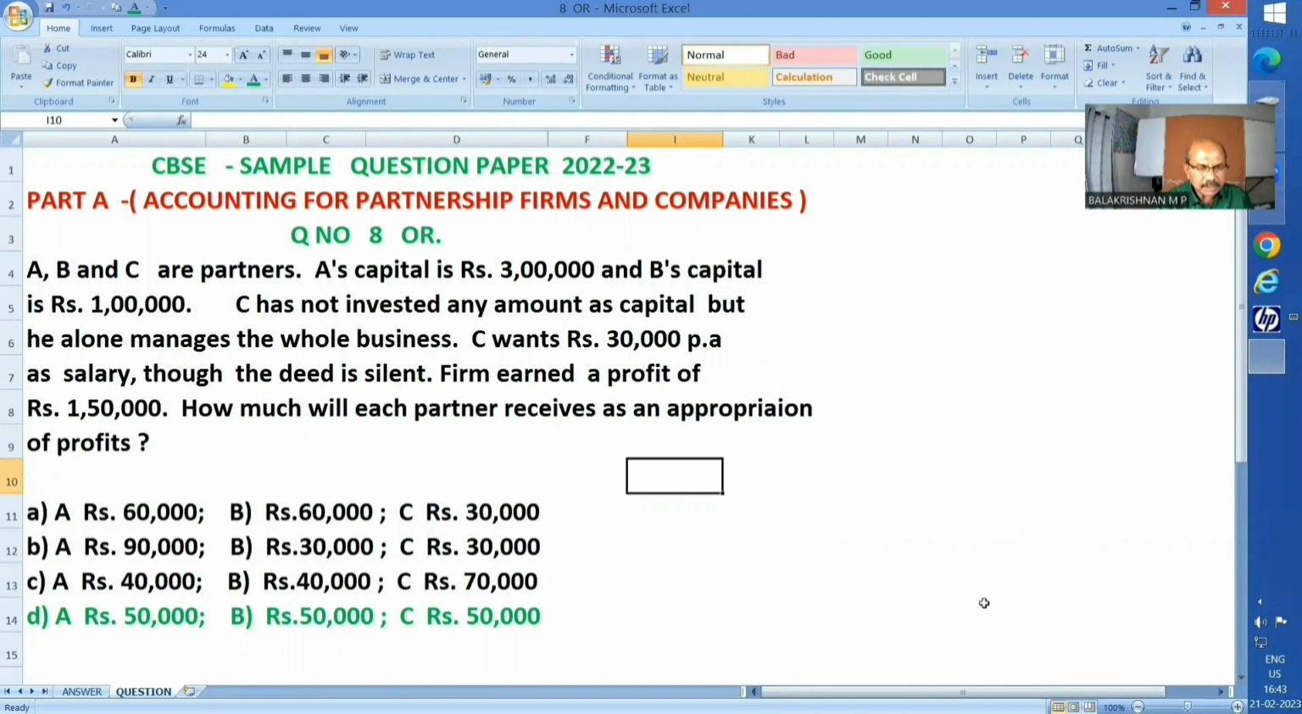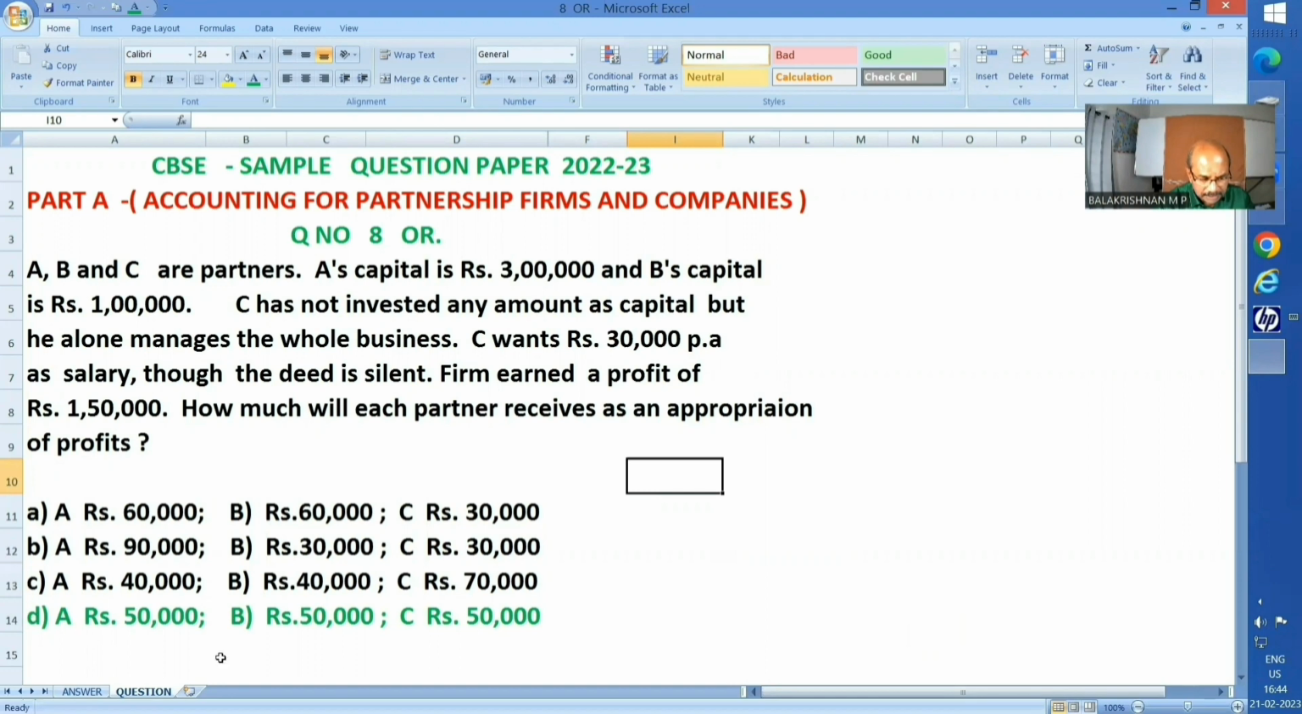A, B, and C are partners. A's capital is 3 lakhs, B's capital 1 lakh. As far as C is concerned, C has not invested any amount as capital, but he alone manages the whole business. C wants rupees 30,000 per annum as salary. So the deed is silent. They are very specific that the deed is silent. The firm earned a profit of rupees 1,50,000. How much will each partner receive as an appropriation of profits?